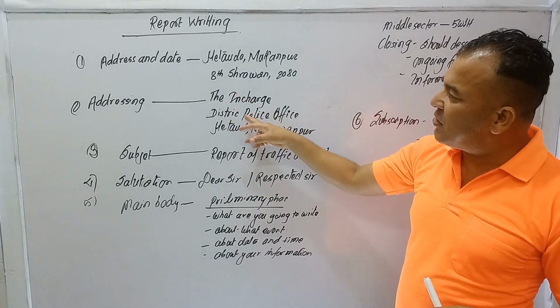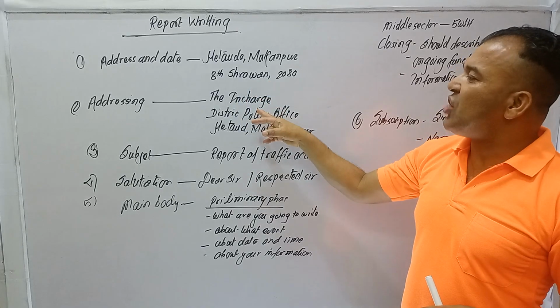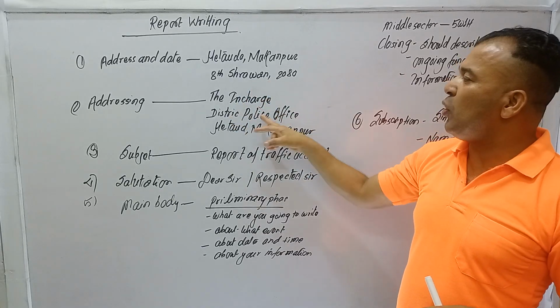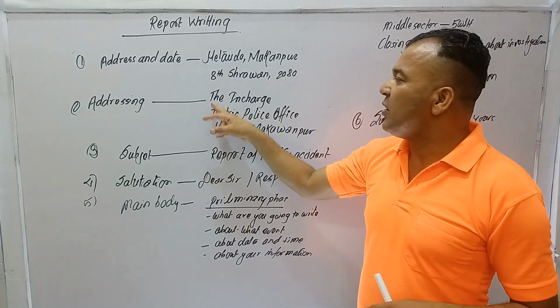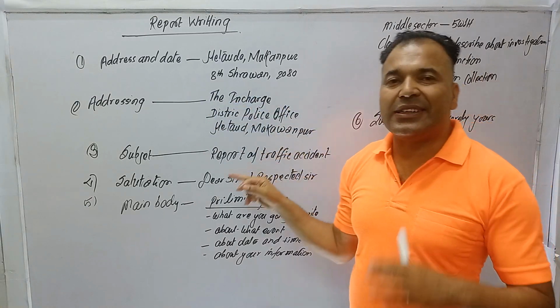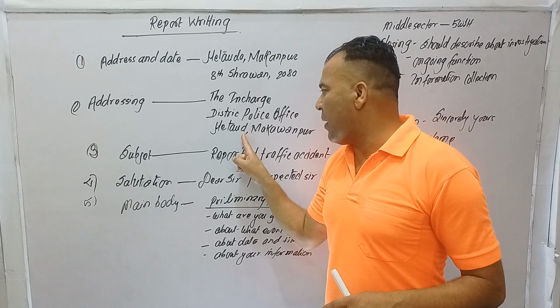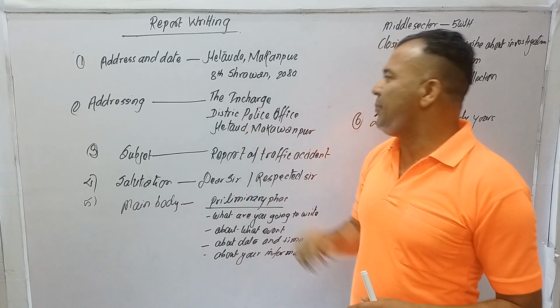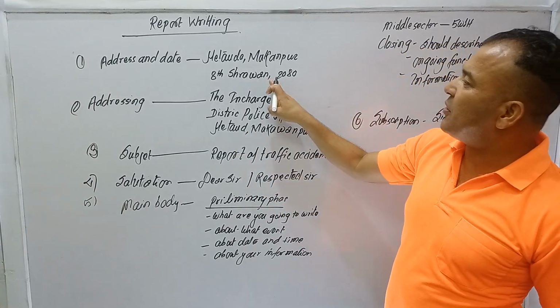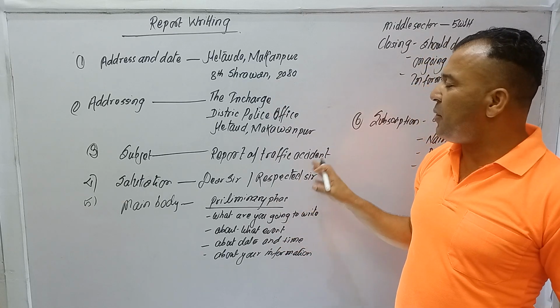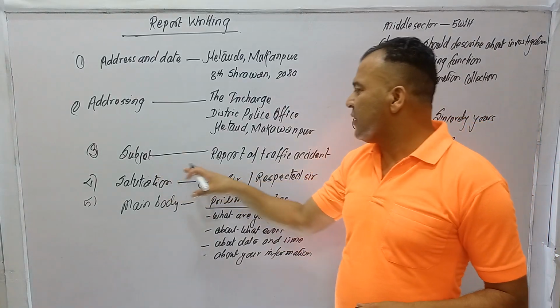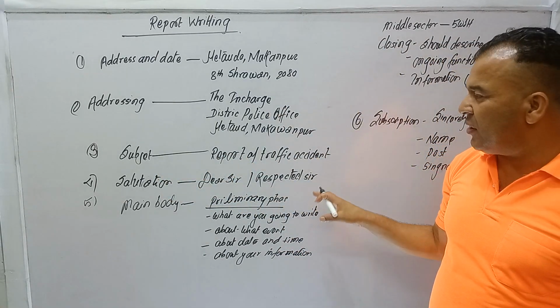You have to mention the in charge, district police office, with all letters in capital, and a comma after the name. After the date, you also have to put a comma, then the subject, report of the traffic accident, and the salutation.